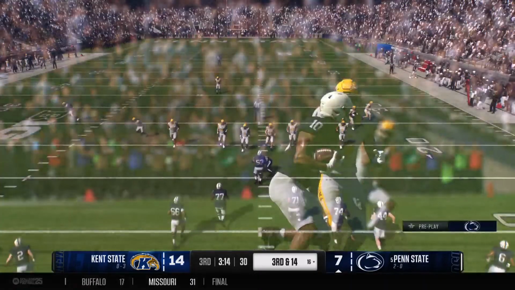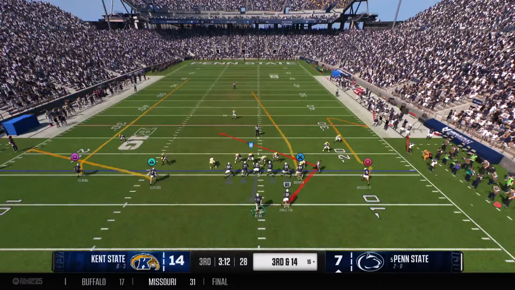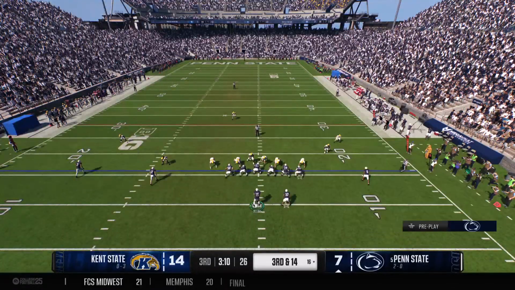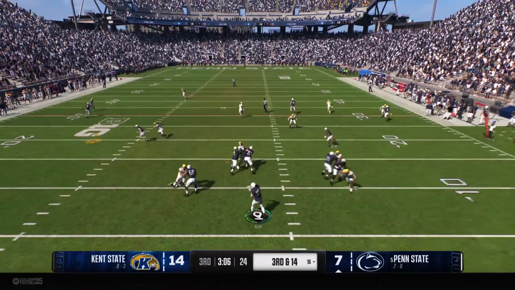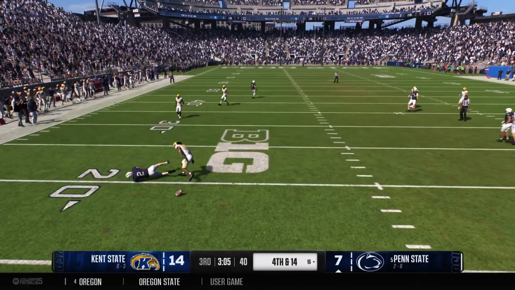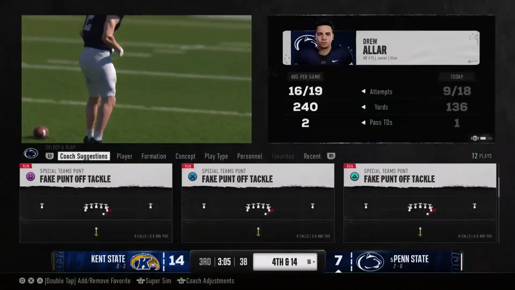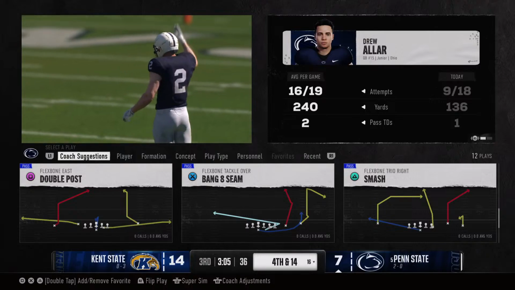Man, this is something they hang their hat on. You saw last week, you saw the highlights, and just give it to the running back. Let him do his thing. Haven't been able to get him going. I don't know what's going on, but they got to find a way to get their talented back some space so he can make some plays.